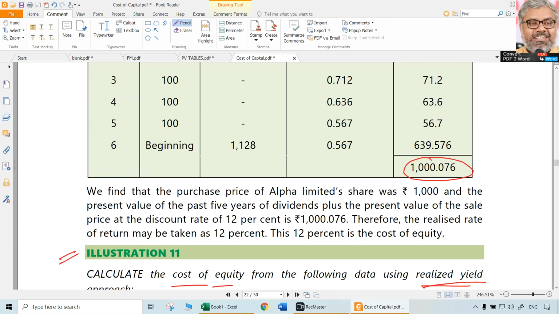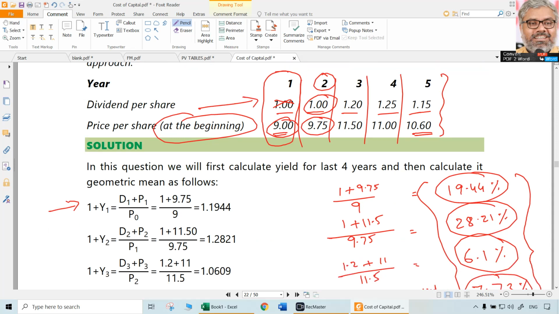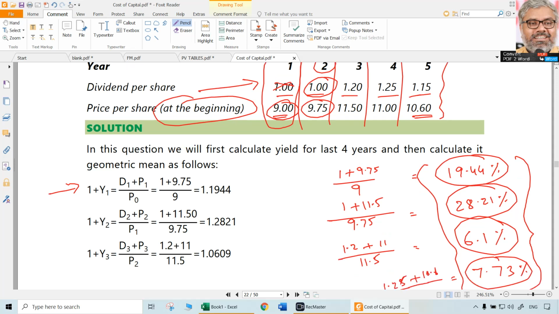On the other side, instead of one particular person, if the data related to a company is given, each year there will be a yield. So if somebody, let us say, invested at the beginning of first year and sold this share at the end of first year, he would have made 19.44%. If somebody did the same in the second year, 28.21%. But what if somebody just invested in first year but actually sold it at the end of fourth year? So there is a change there.